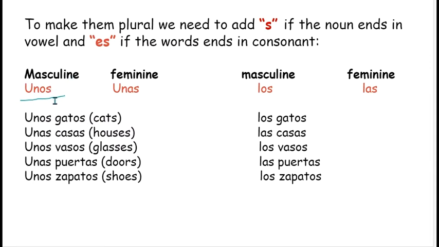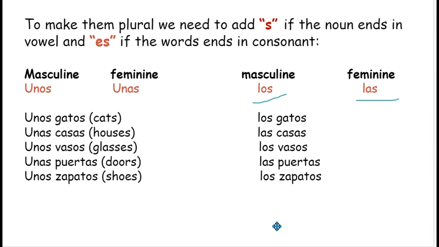If it is masculine, then unos, and if the noun is feminine plural, then we will use unas. In the same way, if the noun is plural and we have to say the cats, that is the definite article, then if the noun is masculine, we will use los. If the noun is feminine, we will use las.